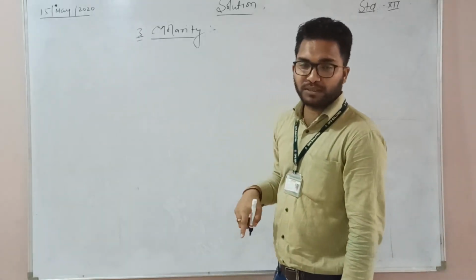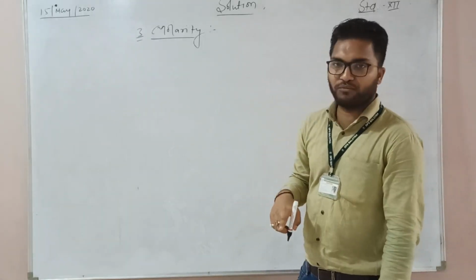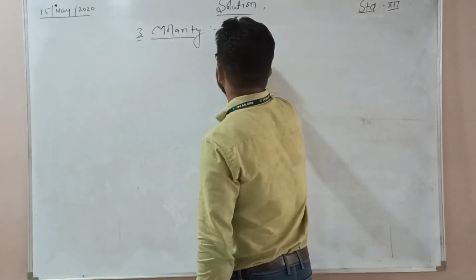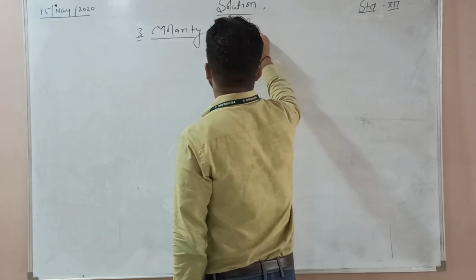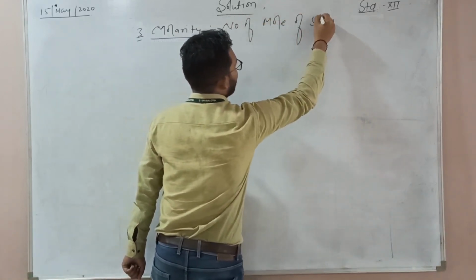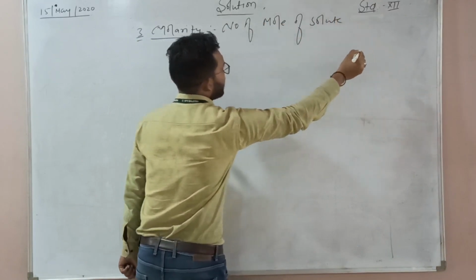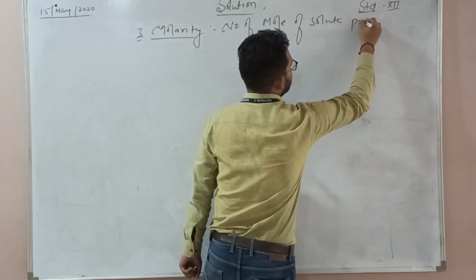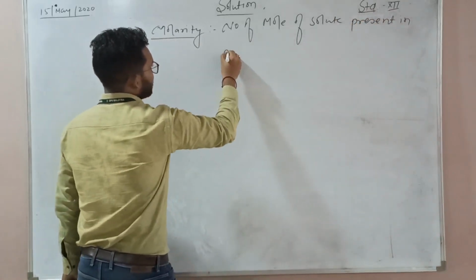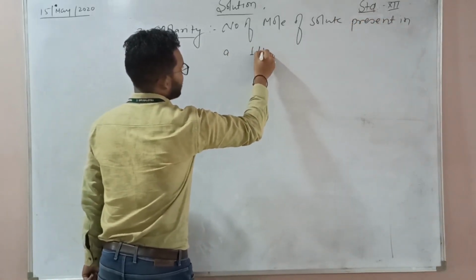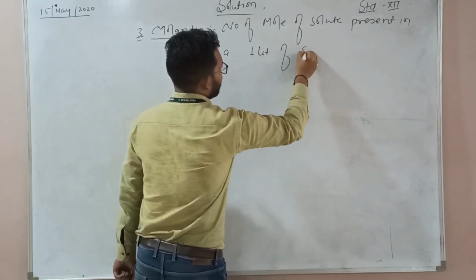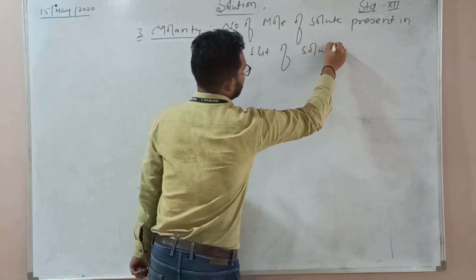In the previous concentration term we found it in 100 ml of solution. It says that number of mole of solute present in 1 liter of solution.